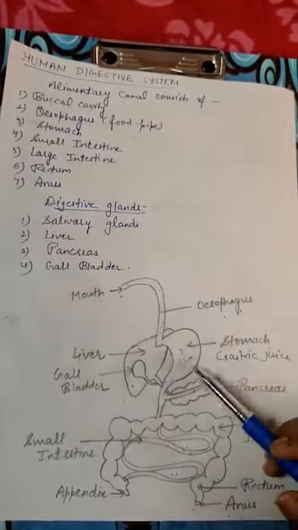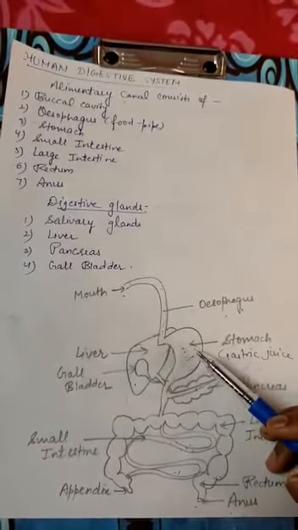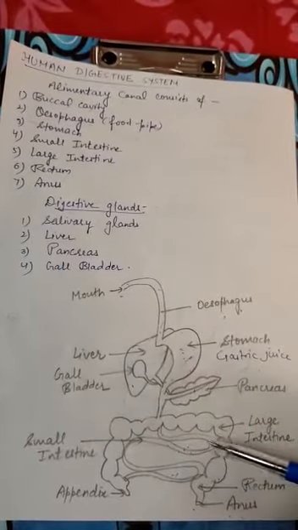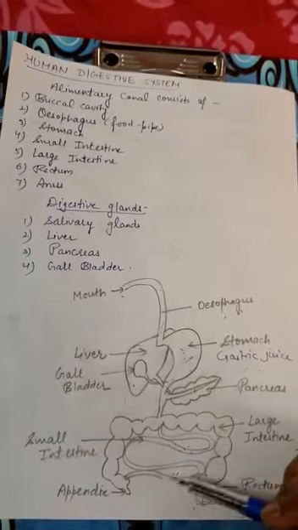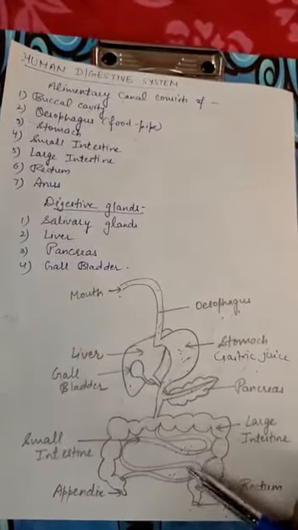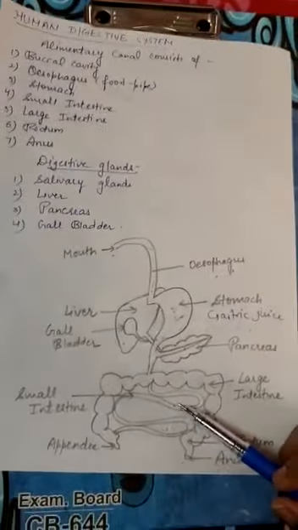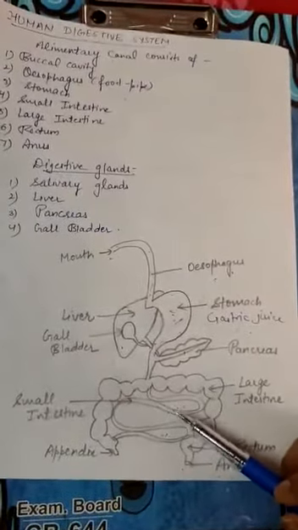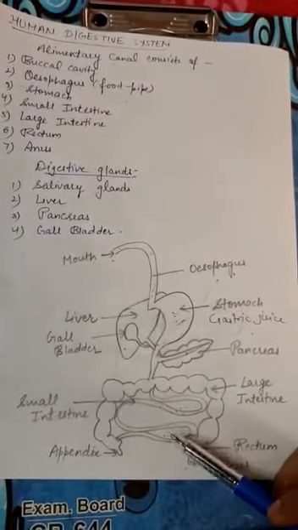But still there is no digestion of fat. After that the food moves into another part of the digestive system, which is called the small intestine. The small intestine is the largest part of the human alimentary canal. It is about 7.5 meters long. Here it releases the intestinal juice.